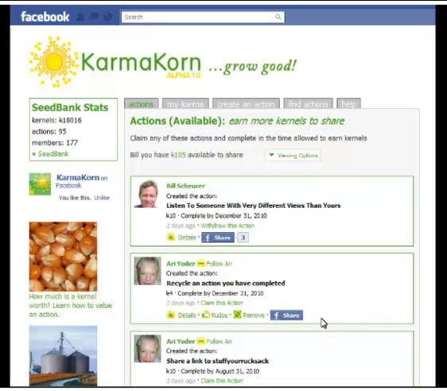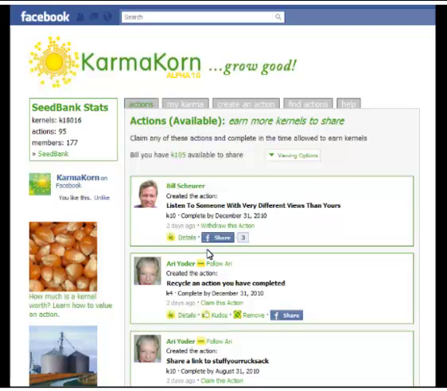You'll notice also that there is a Facebook share button, which works just like Facebook share everywhere else. You can post an action to your wall, or you can directly email it to selected Facebook friends. You'll notice there's also a remove button, so if you see an action that you know is bad faith and could only be considered bad karma, you can send a message to our help desk to ask to have that action removed. You'll see here I could also give kudos to Ari for creating this action.